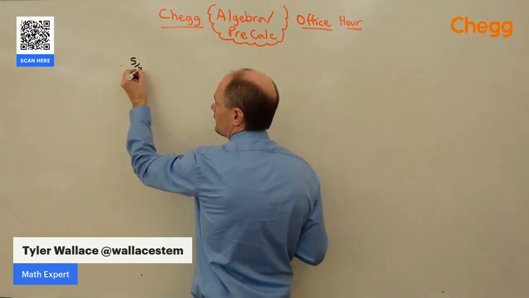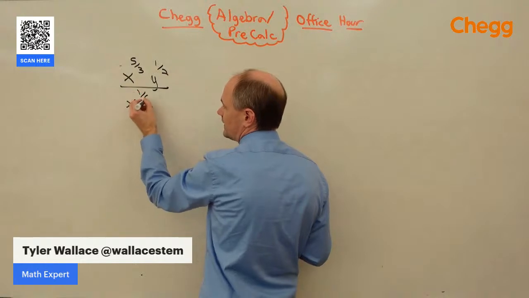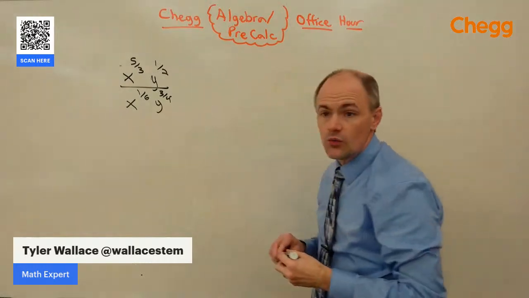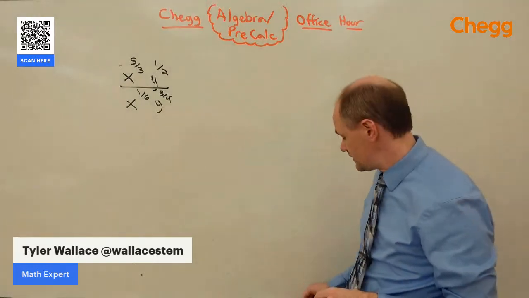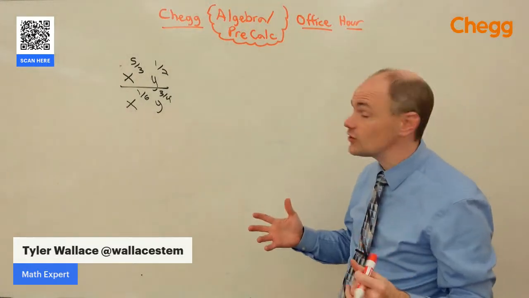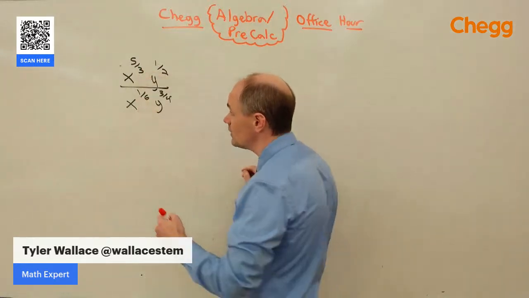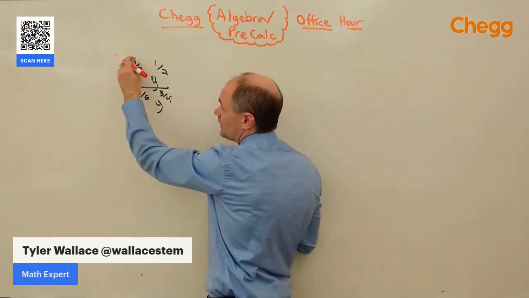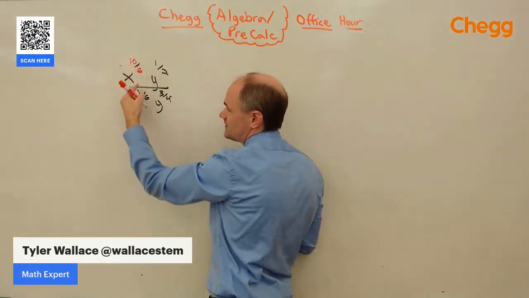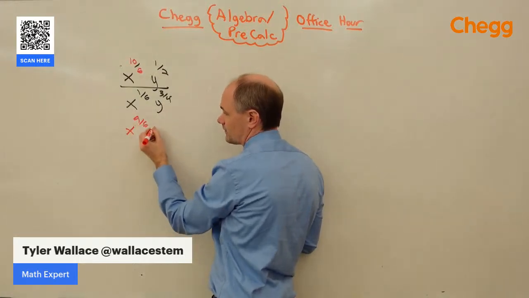So let's say I've got x to the 5/3 times y to the 1/2 over x to the 1/6 times y to the 3/4. We can deal with fractional exponents, and the exponent rule that we've seen before is still going to apply. So if we've got x on top and bottom, we're going to subtract these exponents. As we subtract, we need a common denominator. Let's get a common denominator of 6 by multiplying by 2. 10/6 minus 1/6 is x to the 9/6.